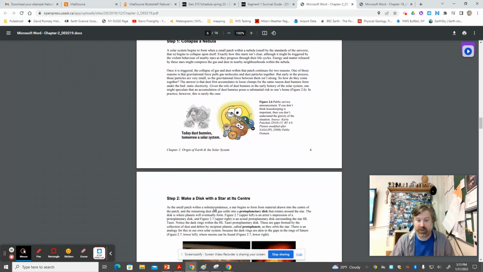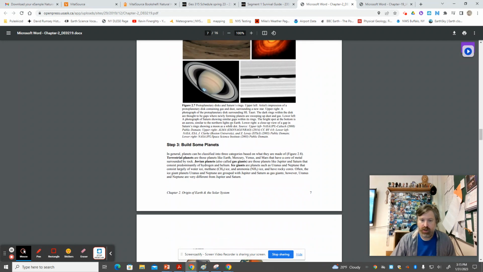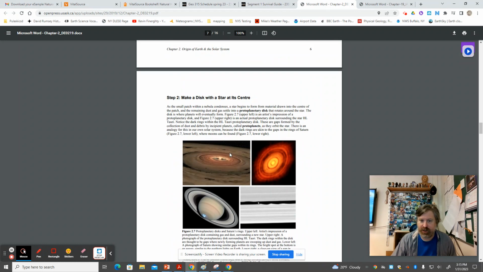And eventually this nebula gets denser and denser and denser until we can get towards the center. A star forms. There's enough pressure to start to smash together atoms, nuclear fusion it's called, to power the star in the center, and there's all kinds of dust and debris floating around the outside.